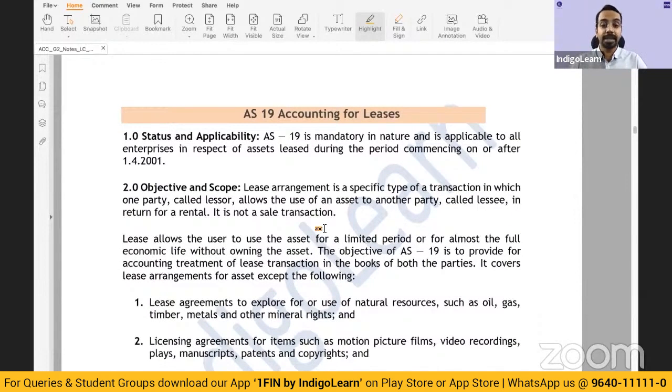Now let's move on to the next aspect of AS 19, which talks about accounting for leases. In accounting for leases, I'll be focusing only on the most critical aspect, that is segregation between finance lease and operating leases. That is the one aspect which we'll be talking about. And finance leases accounting related aspects, that is one thing we'll be talking about. And obviously, towards the end, we'll take up the sale and leaseback related provisions.